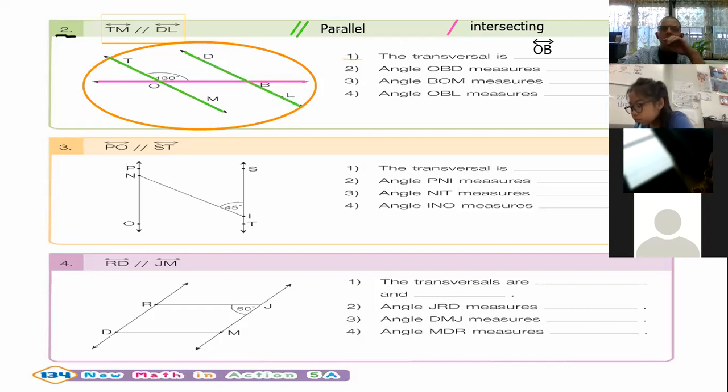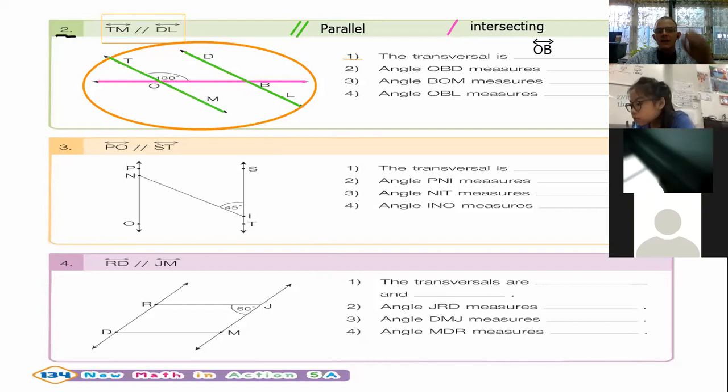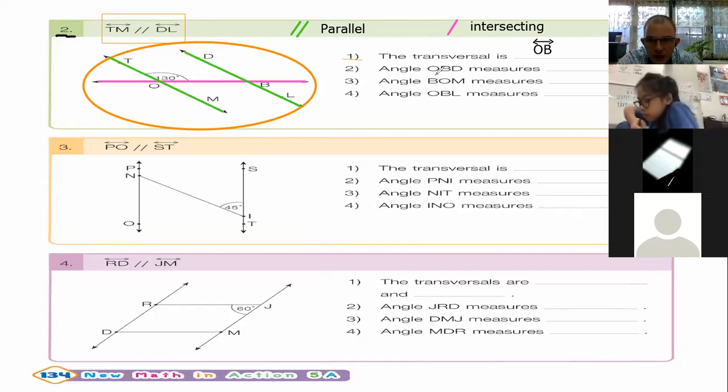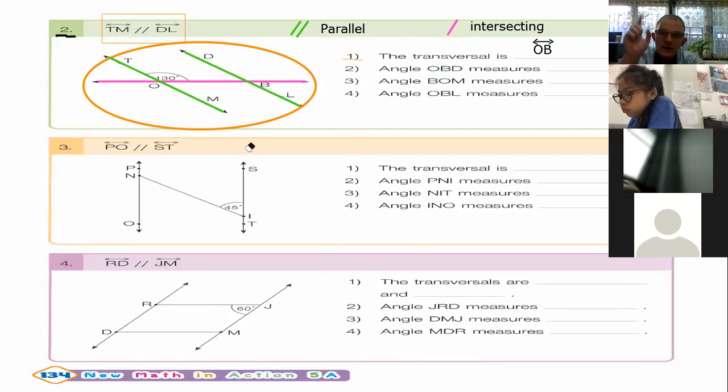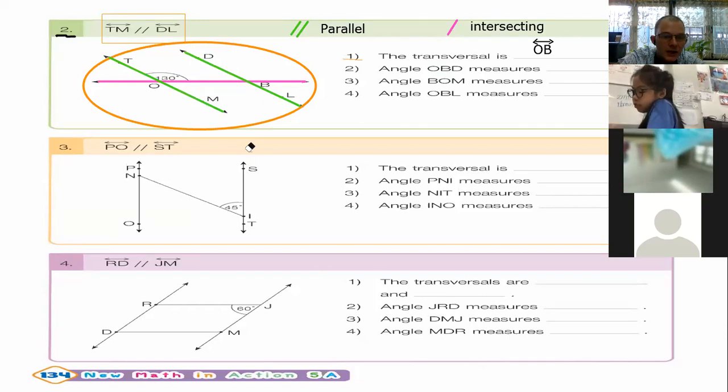Okay, so look at angle OBD. Now the way we look at angles is the following. The first one is on the outside, the second one on the outside, and the middle one here is the angle B. So OBD is this angle here.